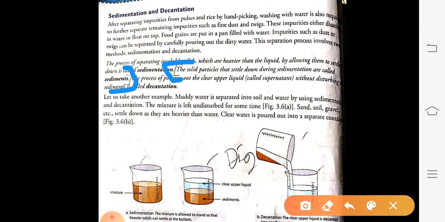You can write what I am saying, so write very slowly. The clear upper liquid present above the sediment is known as supernatant. Okay, next.